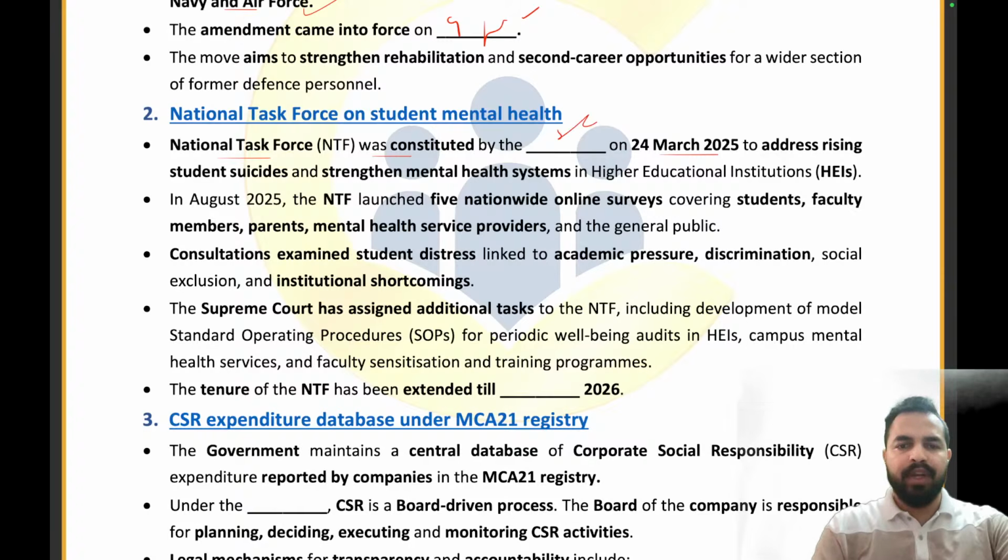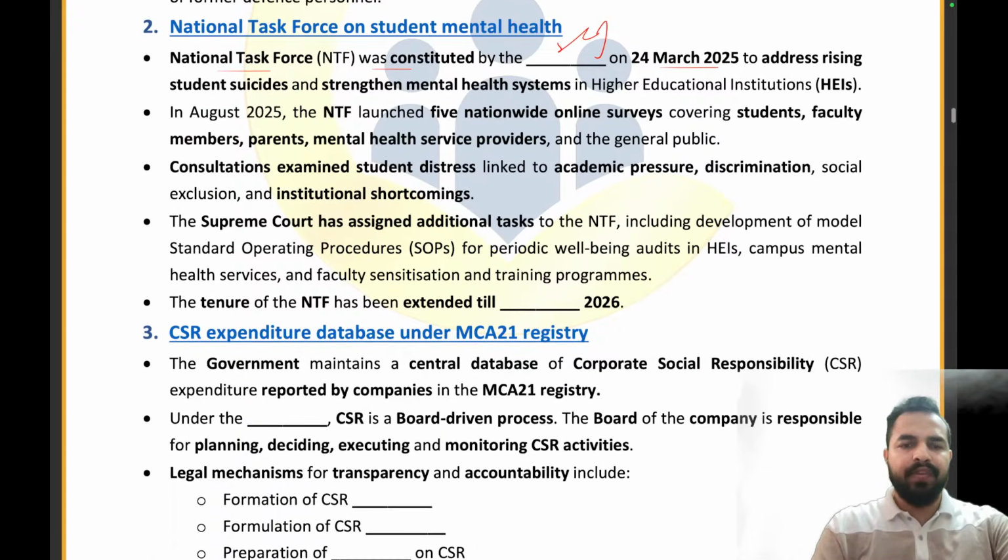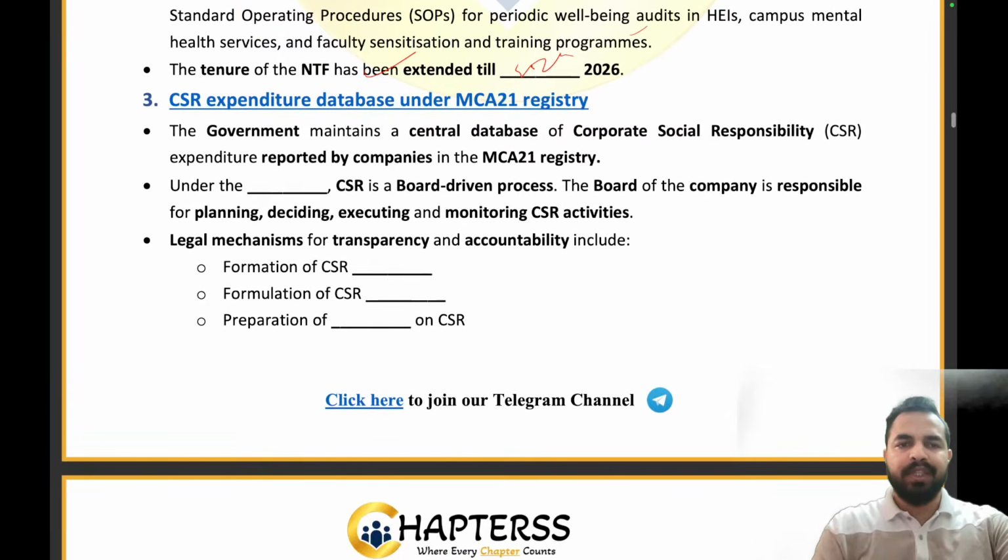That is Supreme Court of India. Right? The tenure of the NTF has been extended till 30th June 2026. That is the right answer. Now coming to the CSR expenditure.